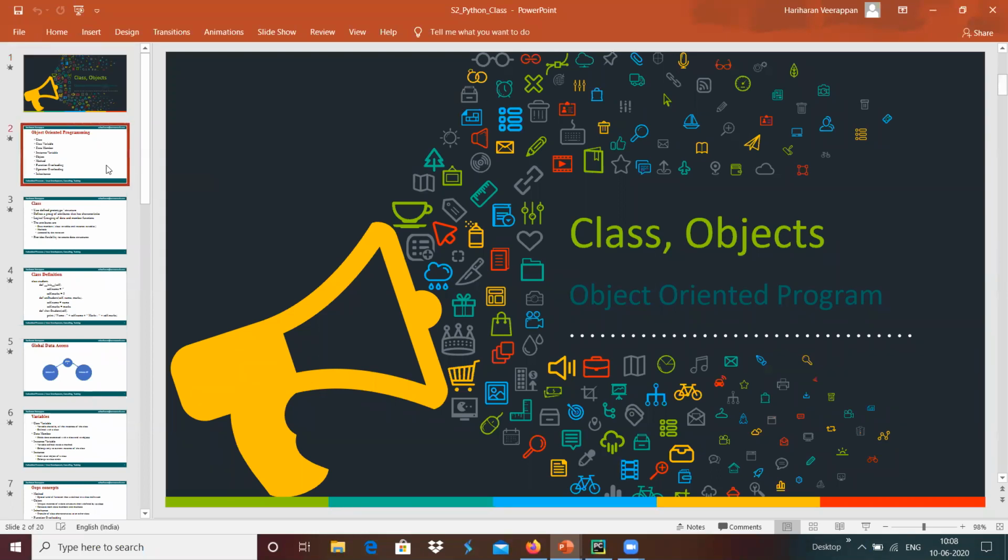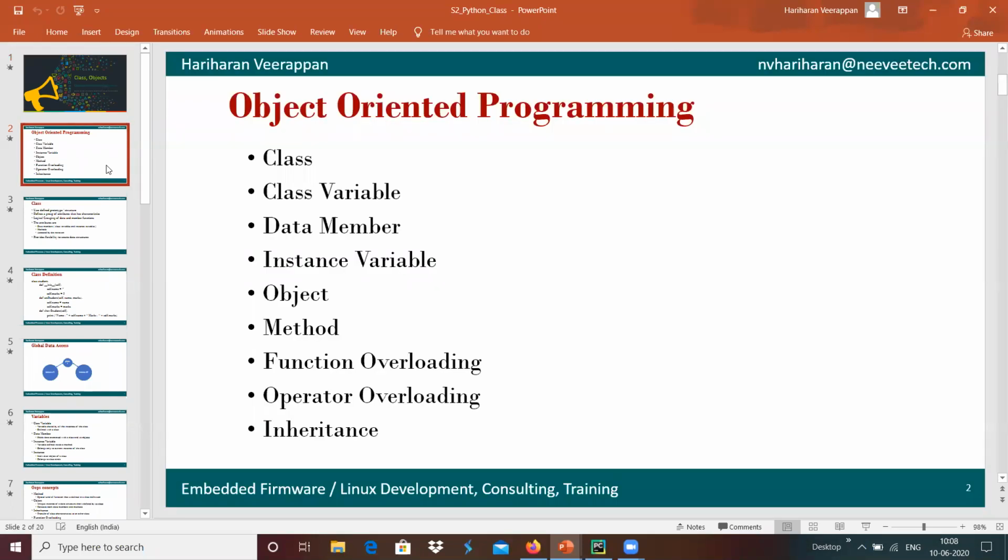Here we have some of the object-oriented programming concepts: class variable, data member, instance variable, object, and method, and we have function overloading, operator overloading, and inheritance. These are some of the parameters of object-oriented programming that we will see today.